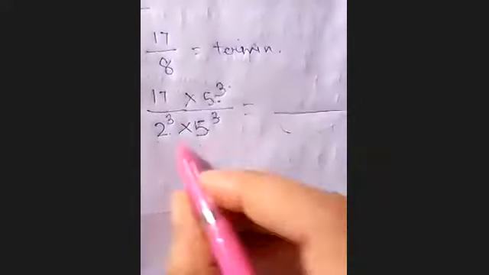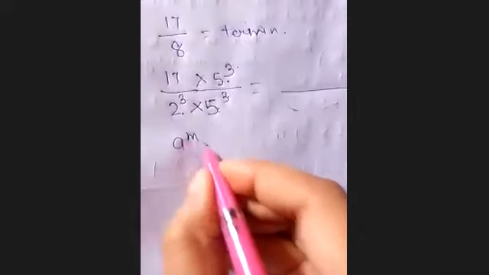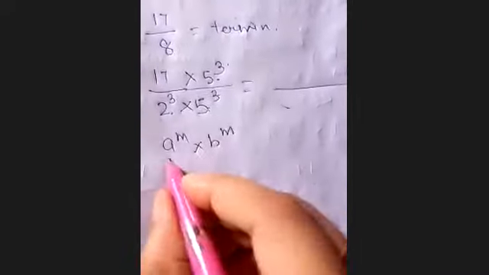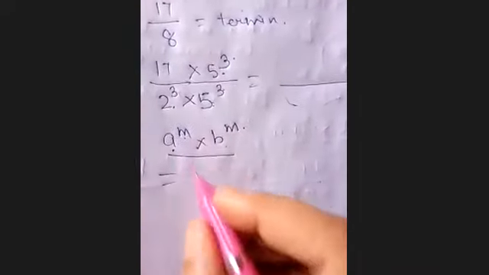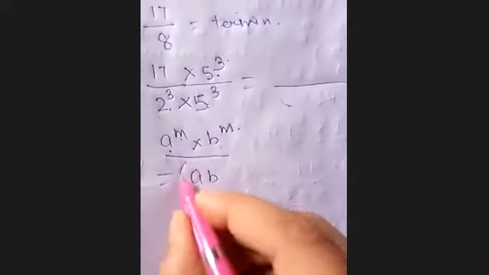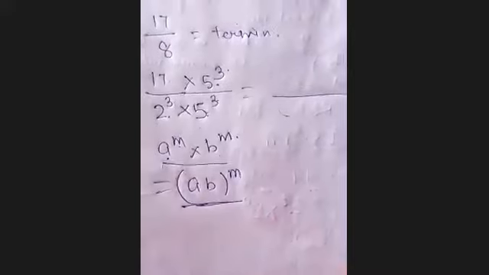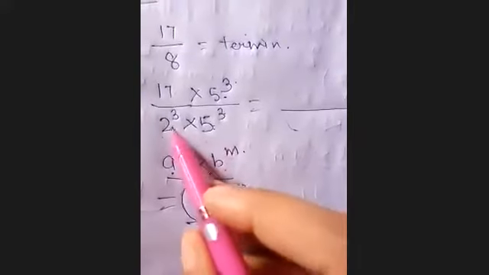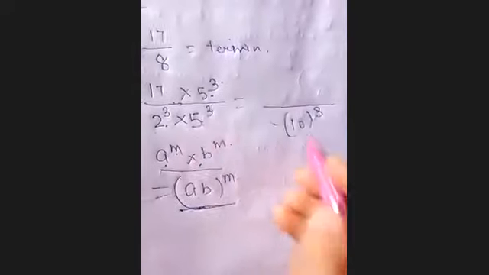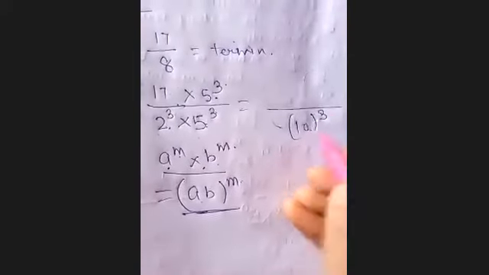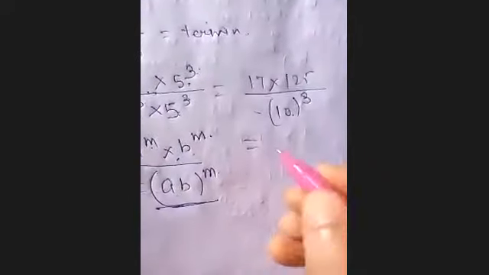Now you know that a power m into b power m, if it is written, then what is the value of it? It is ab power m, right? So here 2 into 5 you can write like 10 power, and the power of both is the same, which is 3. So I have changed it in terms of 10. Okay, now 17 into 5 power cube, which is 125. You have to multiply this 17 into 125.